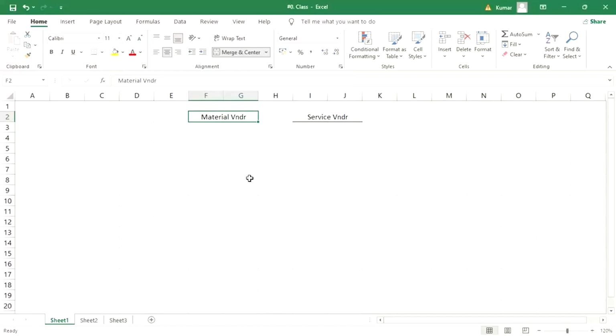Tata Motors corporate office, the entire building or campus itself, they have taken on lease, on rent. So every month we are receiving an invoice from that particular vendor, a builder, right? So that is a service vendor.